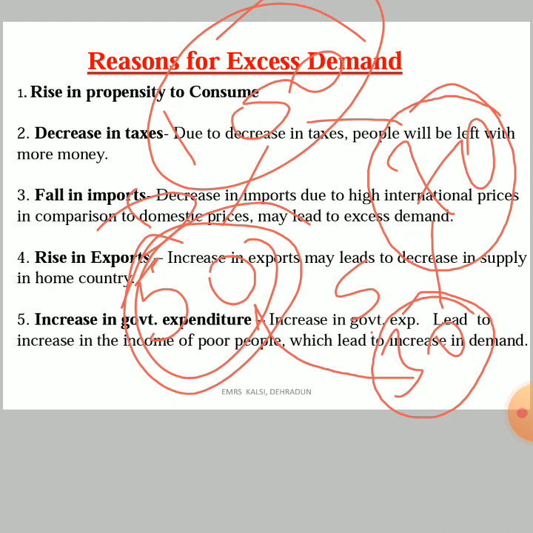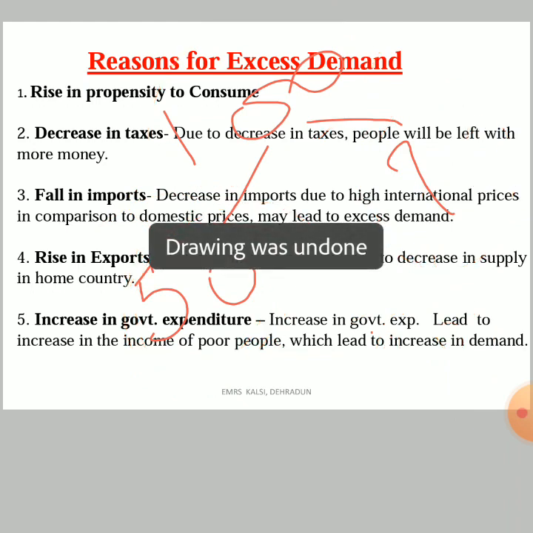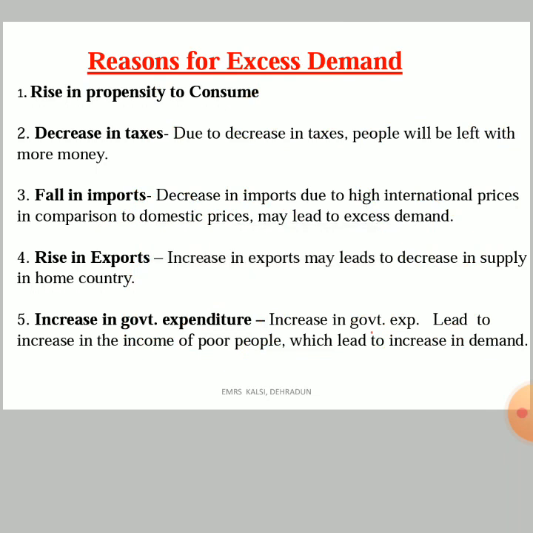Okay, so because of excess exports, because of exports of goods more than the limit, what happened? The quantity of goods which must be used by the home country didn't reach it in a proper way. So because of rise in exports, a situation comes which is called excess demand. And as we know, more demand and less supply, what happens? The price increases, which causes inflationary gap.